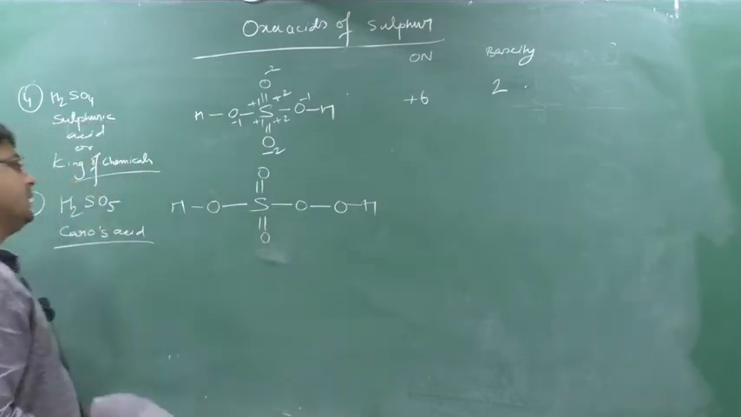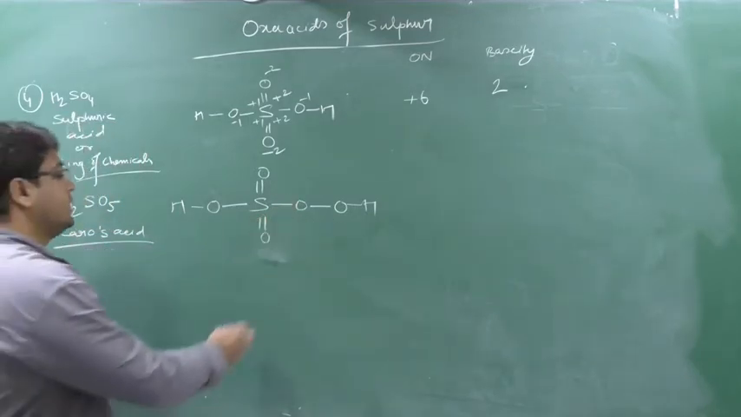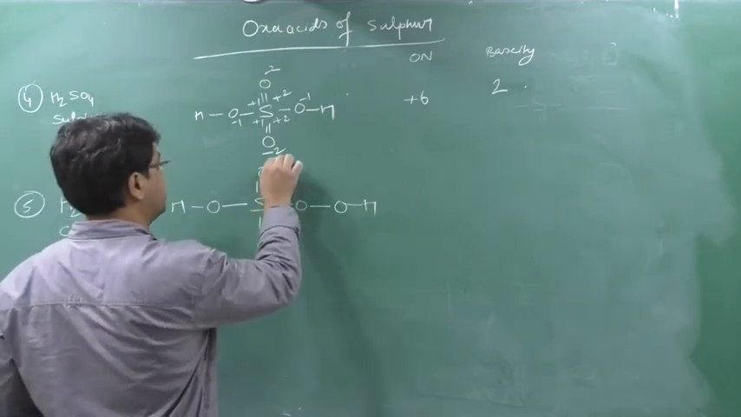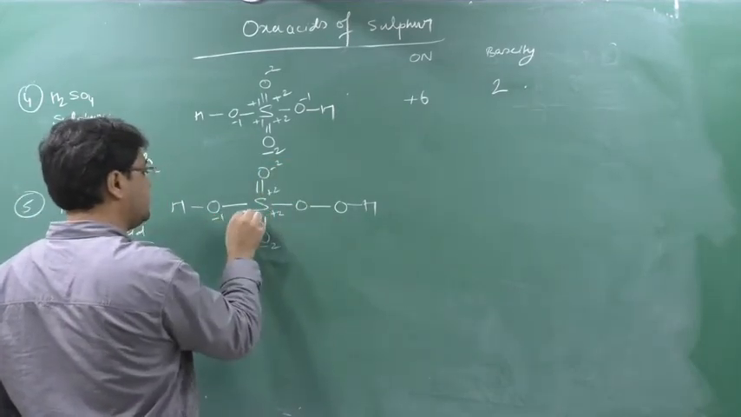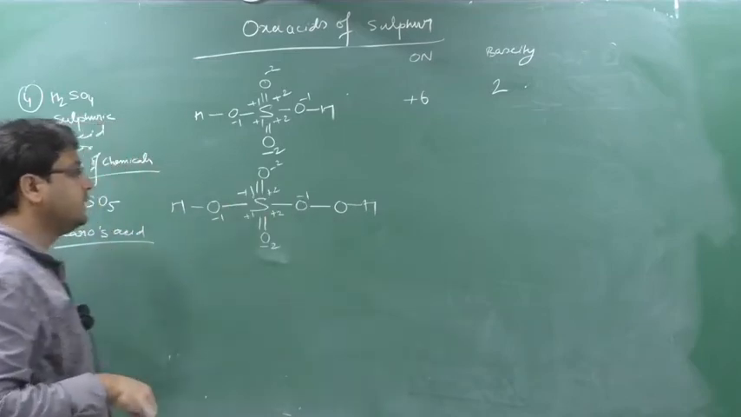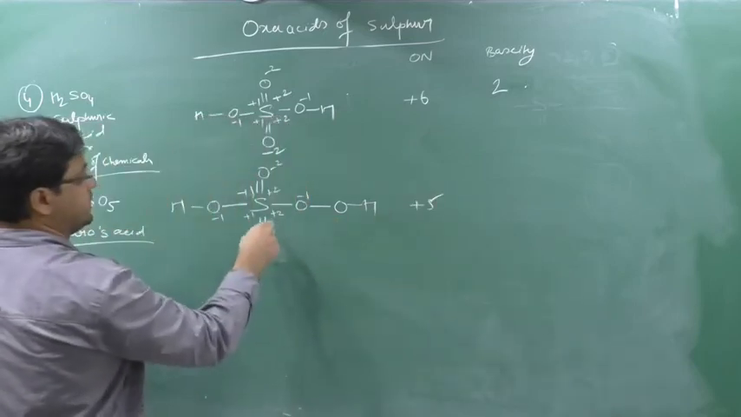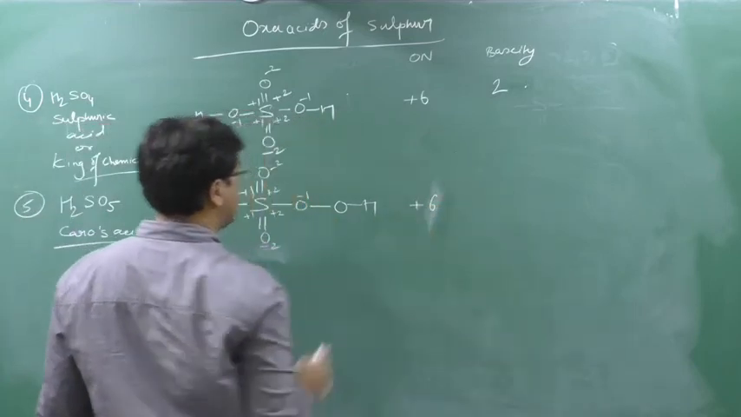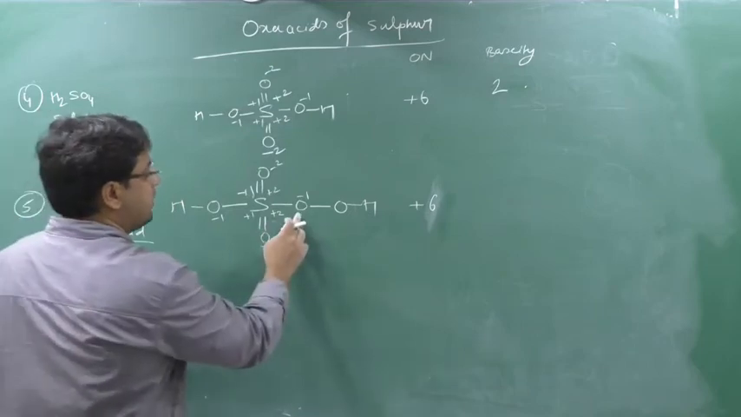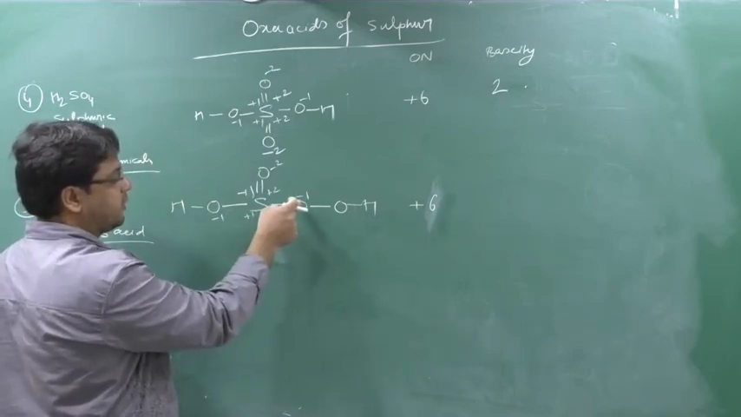So see, here there is one peroxy linkage. First we will see the oxidation number. Minus 2, plus 2, minus 2, plus 2, minus 1, plus 1, minus 1, plus 1. So sulfur oxidation number is plus 6. Now see this oxygen. Between this oxygen and this sulfur, who is the more negative element? This oxygen. So it has gained 1 electron.